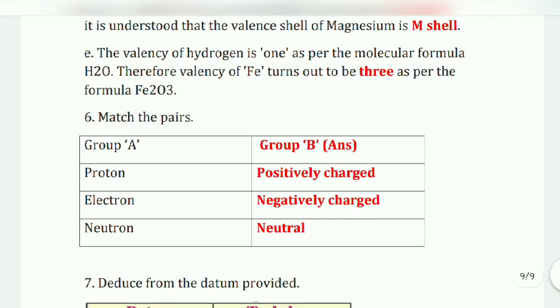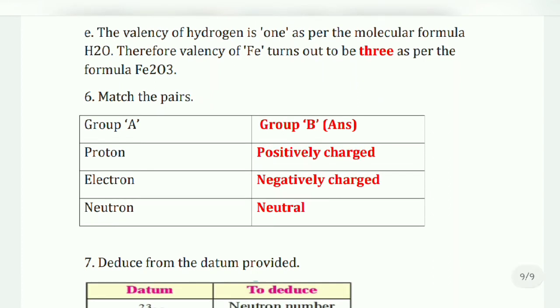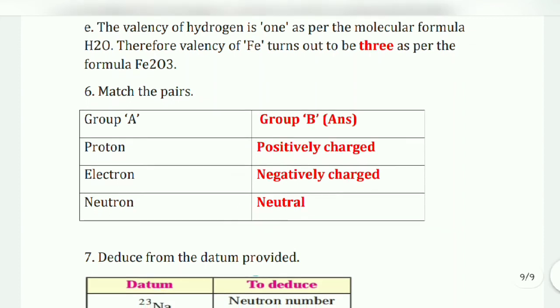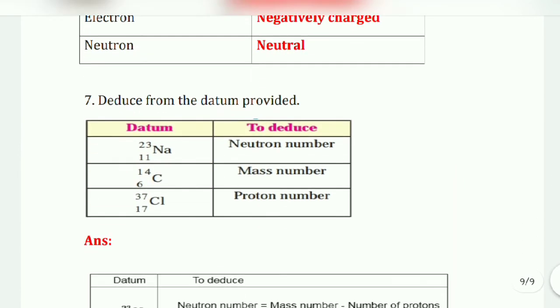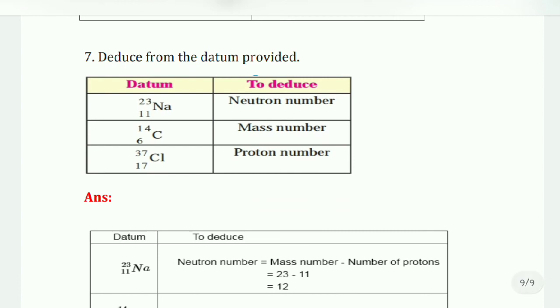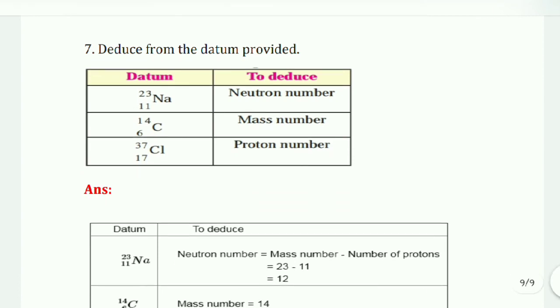Okay, then move to the sixth question, match the pairs. Proton is positively charged, electron is negatively charged, neutron is neutral. Then seventh question, deduce from the data provided. The data provided is here, you can see.